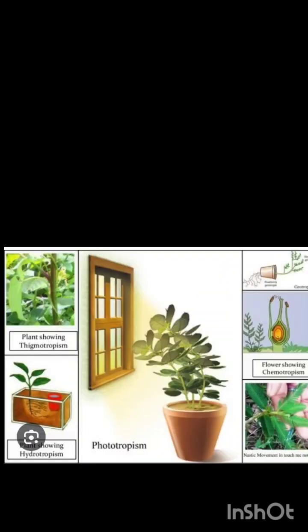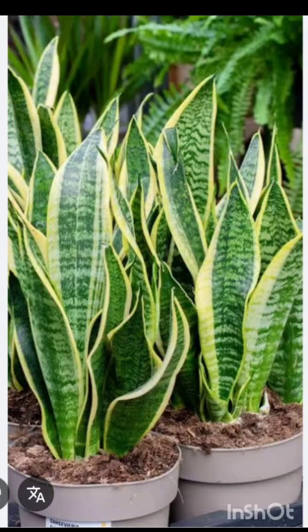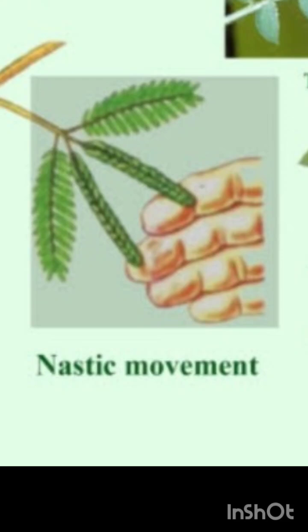So we have studied different plant movements: phototropism, geotropism, hydrotropism, and chemotropism. The plant movements we saw earlier were according to the direction of the stimulus. But next, the topic we are going to study is nastic movements. Nastic movements are plant movements which are not according to the direction of the stimulus.